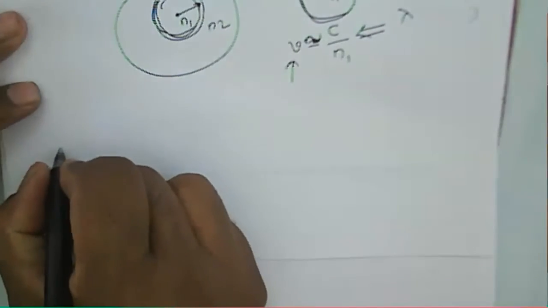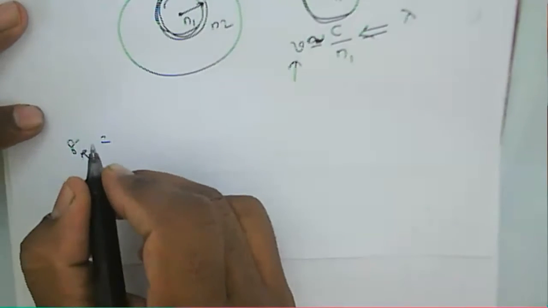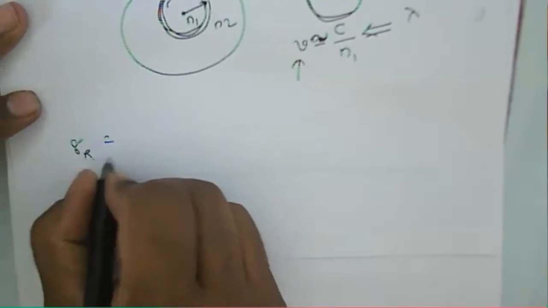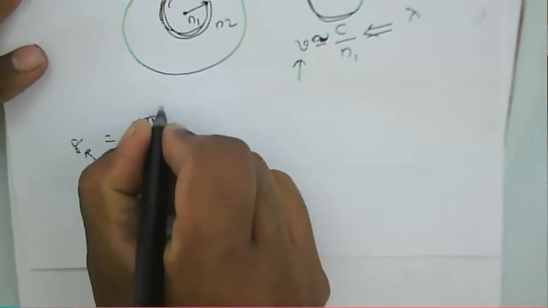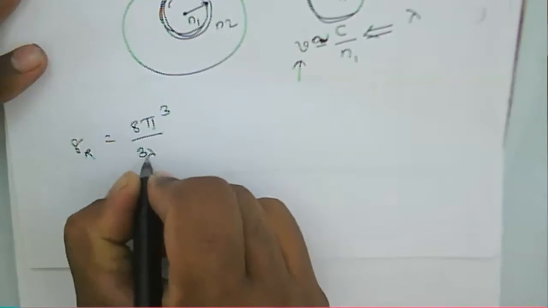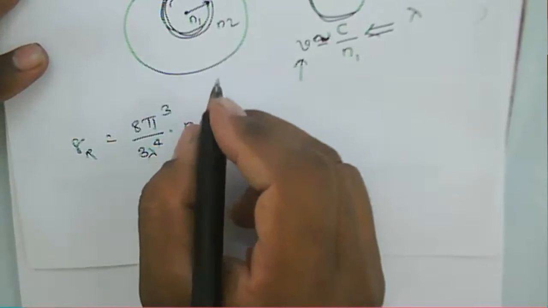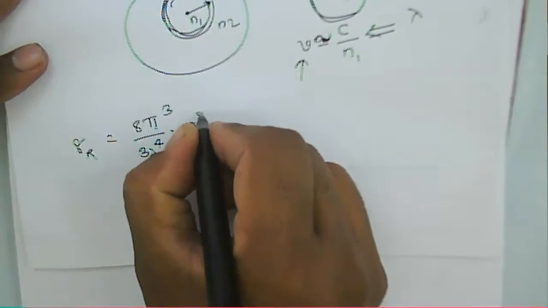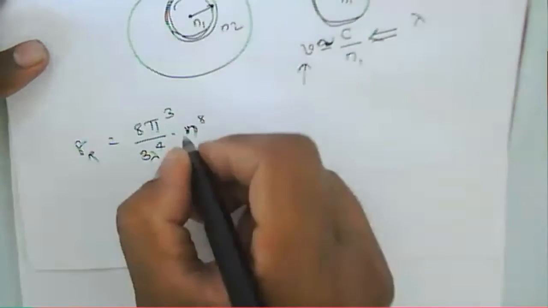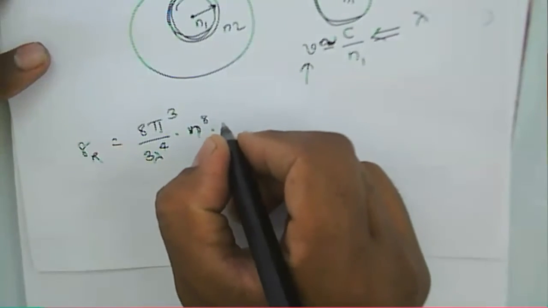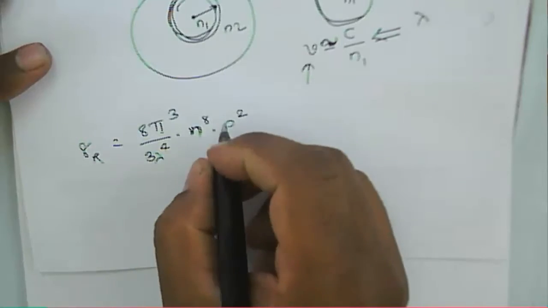Now we can write that Rayleigh scattering in terms of an equation again. The Rayleigh scattering coefficient gamma R is 8 pi cubed by 3 lambda raised to 4, times the refractive index n raised to 8 of the given medium, here the core, times p squared. Here p is the photoelastic coefficient of the fiber.